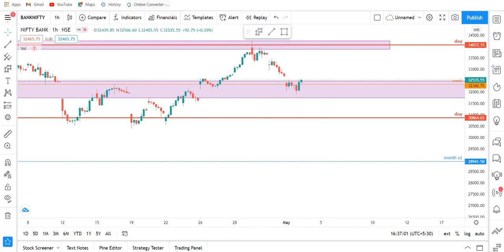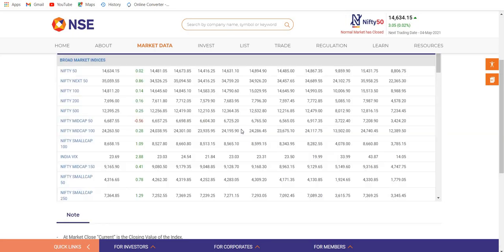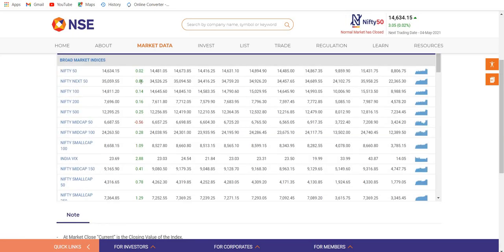So now let me show you the indices performance for today, different indices. How does that perform? As a trader, it is hurting, what we are going to see right now. Nifty 50, 0.02% change. As a trader in the options or even in the stocks, you want a little bit of volatility in the market, so a little bit of trend. If it wants to be on the green side only, then it should be at least 1%, 1.5%. But obviously, we are not getting that every day.